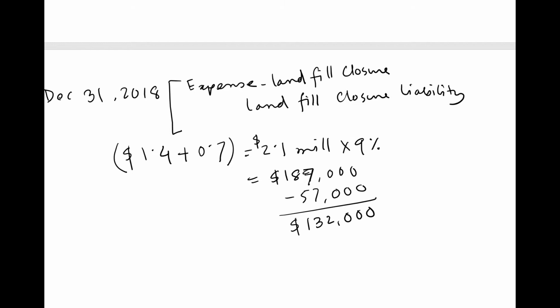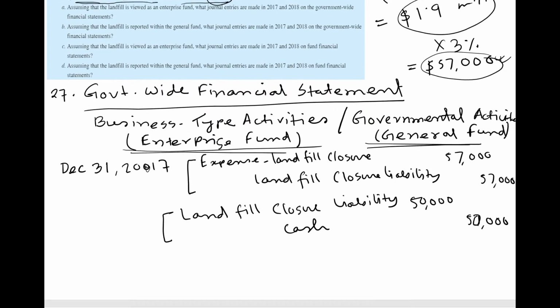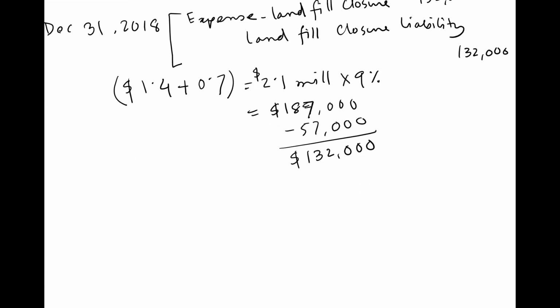So we're gonna do the same journal entry. We'll debit expense, landfill closures, and credit liabilities, or landfill closure liabilities, which is $132,000. Now we will also show the amount that the entity actually pays at the end of every year, which is 50,000, and that is their policy. The city must pay 50,000 on December 31st of each year. So basically at the end of 2018, they will also make the payment.